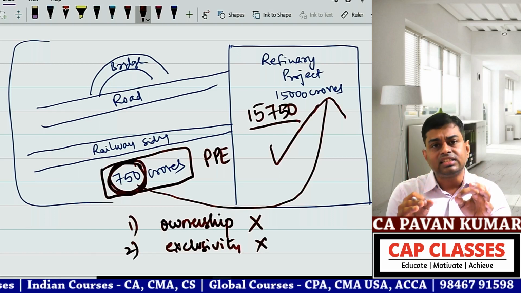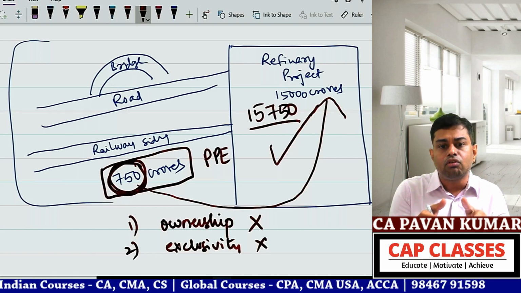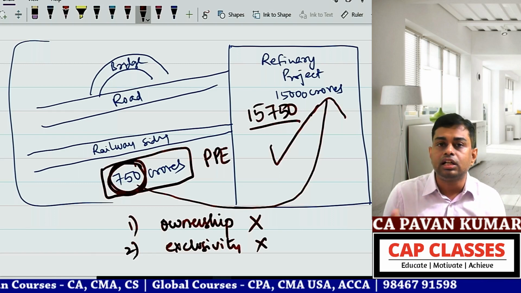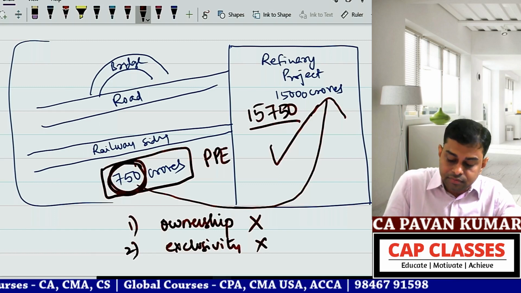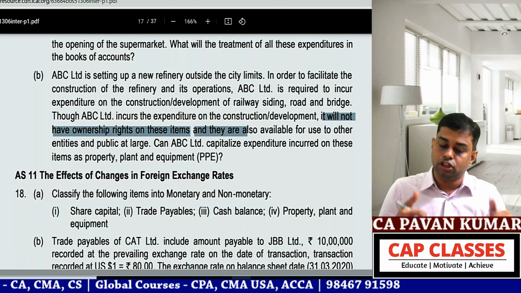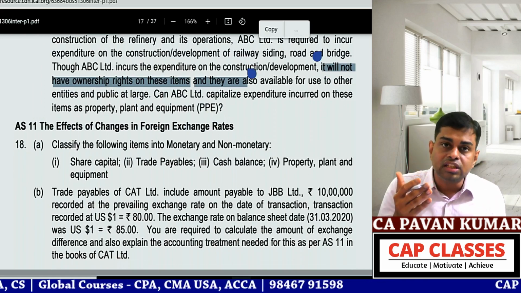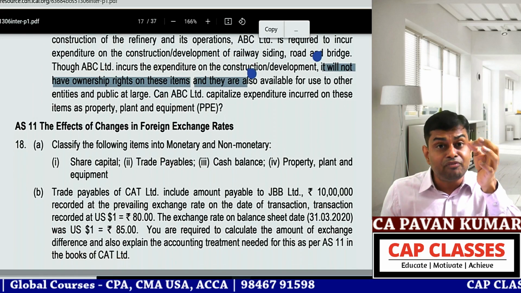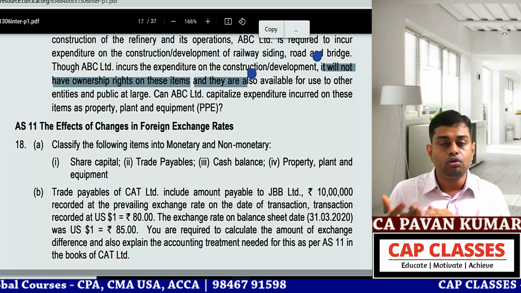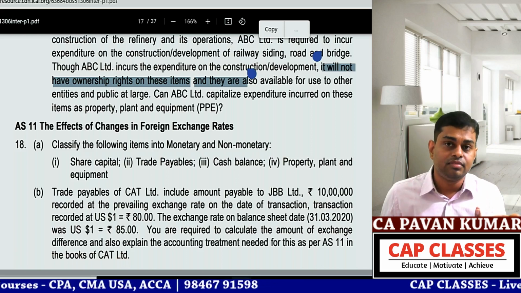Simple. Think like this. Unless I incur the 750 crores, I cannot do that 15,000 crore project. Khatam. Then where is the discussion? Pavan sir, discussion over. We'll go to next question. If it is a problematic question, I am preparing the table and then we are going to answer. If it is a theory question, step 1, step 2, step 3, I am teaching you. You go to answer also as it is, same will be there.